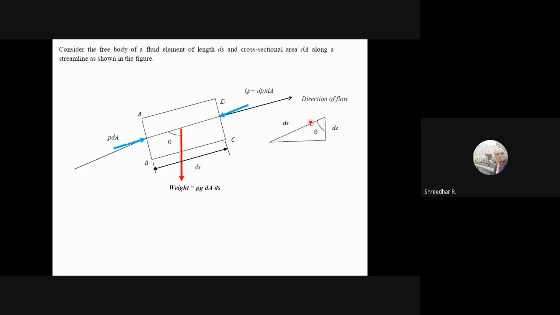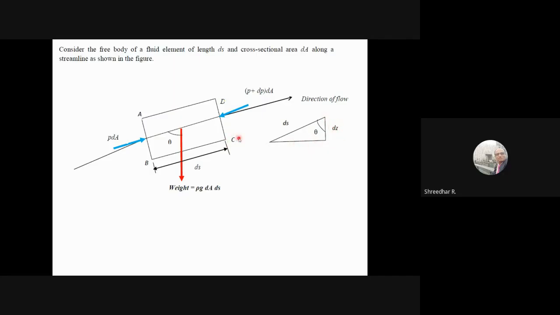This length is ds, and this length we can take as dz. I have considered this as dz.